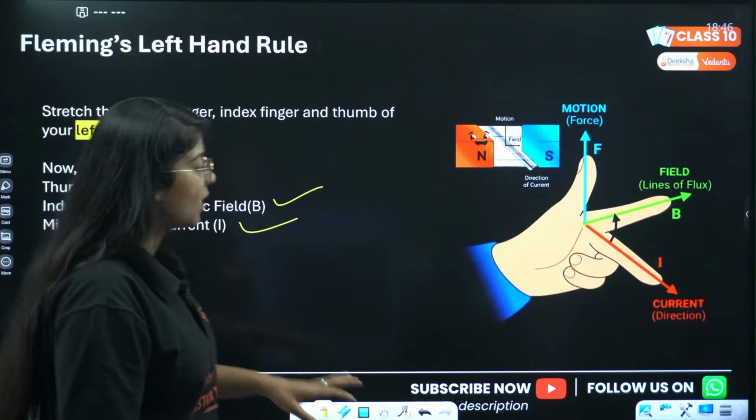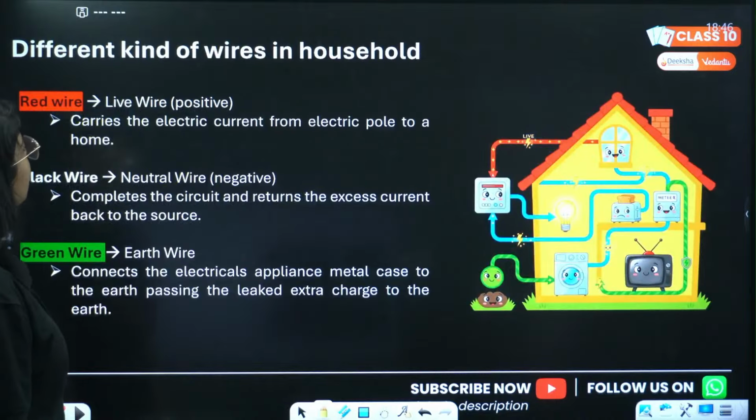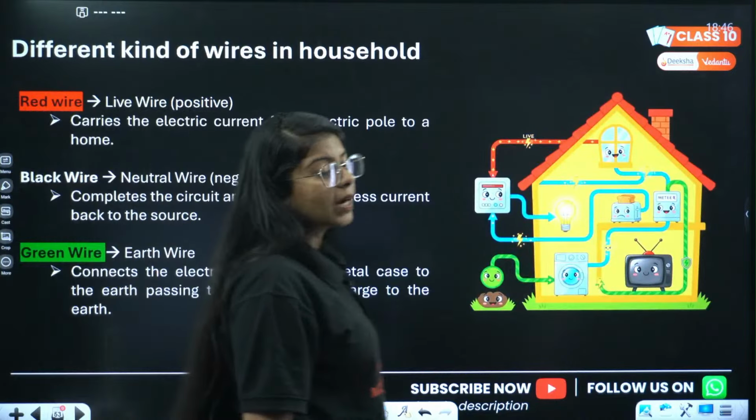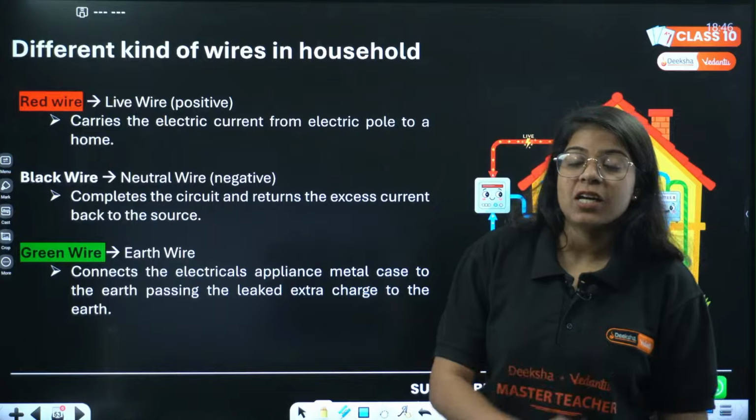Okay, let's go, done. Fleming's left hand rule, very important topic. A question can definitely be asked from this.